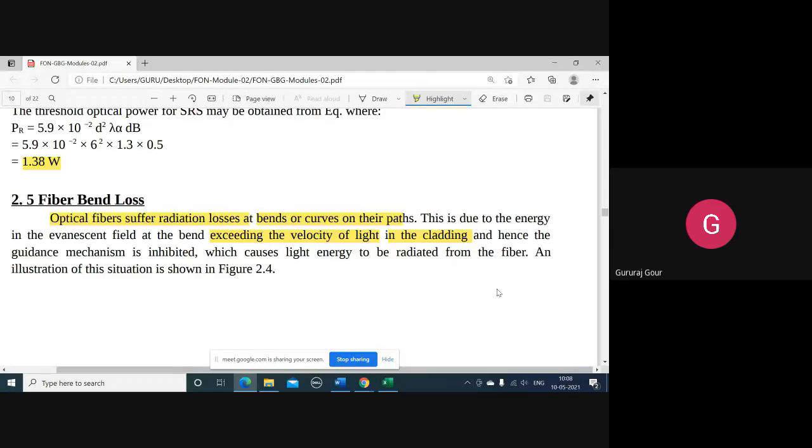Then later we came across linear scattering. Under that, we studied Rayleigh scattering, which is a linear type of scattering. And the second type is Mie scattering. Linear scattering is characterized by